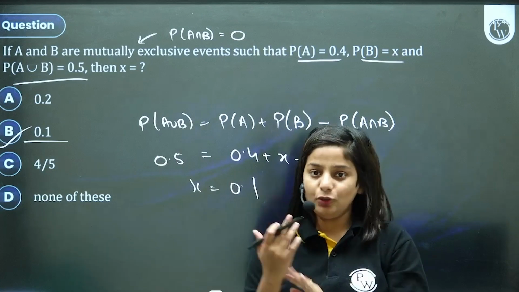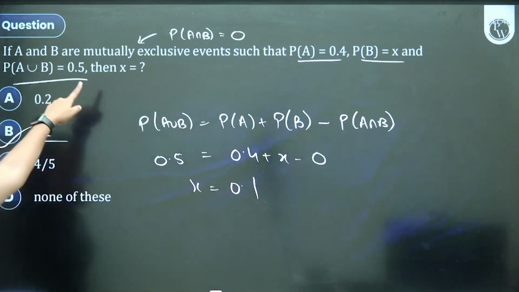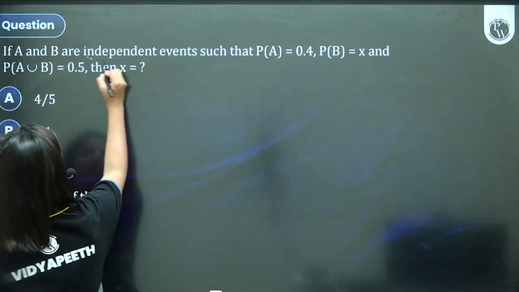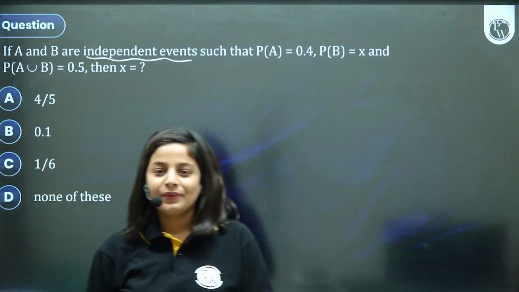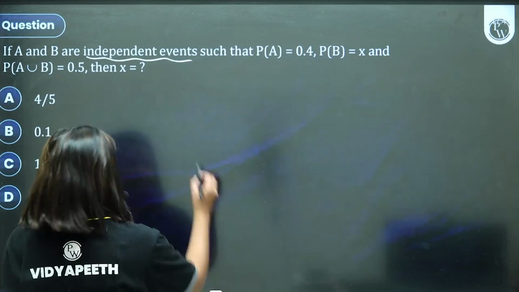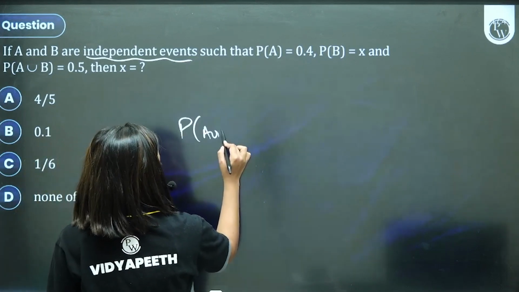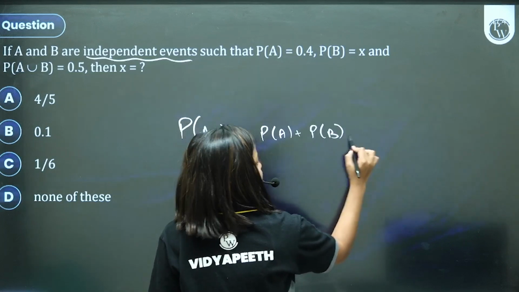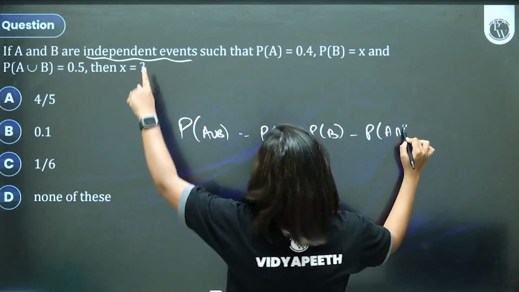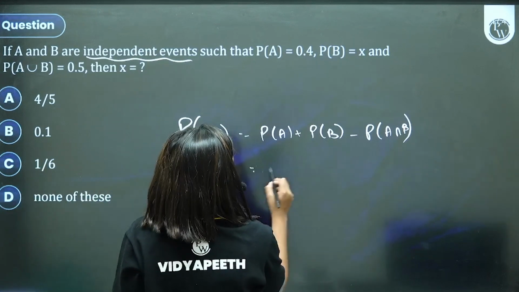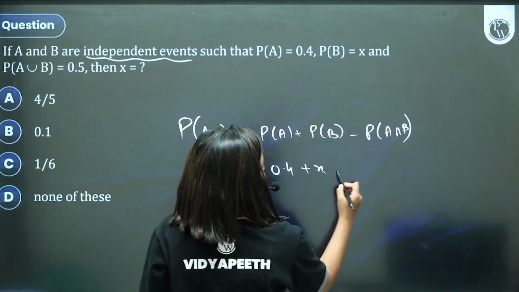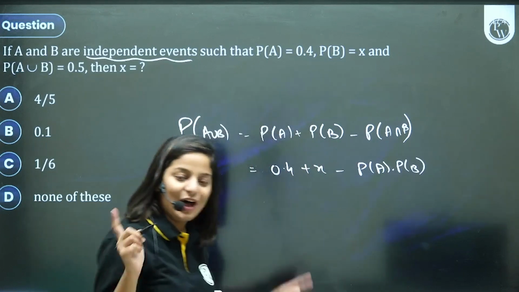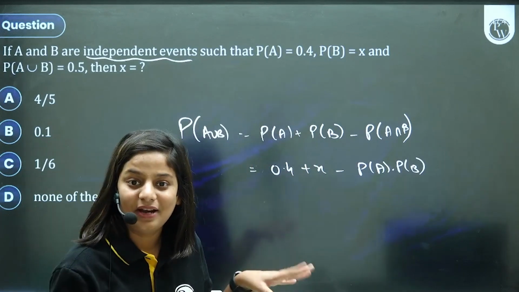Now the same question on the next slide differs in that instead of mutually exclusive, you have the word independent events. In that case, it's the same formula: P of A plus P of B minus P of A intersection B. But because they are independent, the intersection multiplies, by the multiplication theorem.